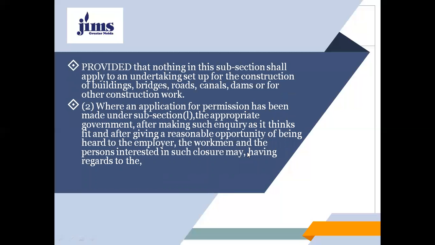Provided that nothing in this subsection shall apply to an undertaking set up for the construction of buildings, bridges, roads, canals, dams, or other construction work; this subsection will not apply, right?